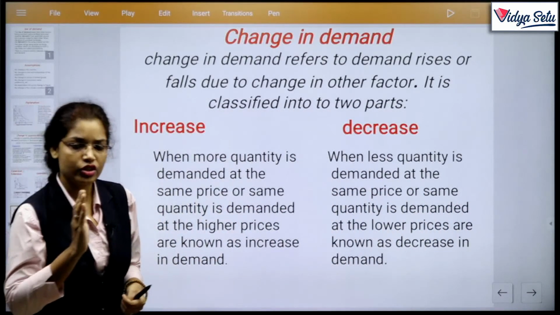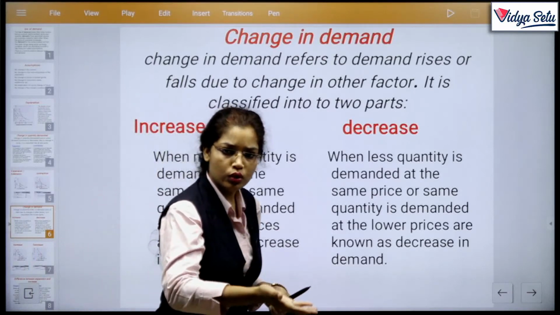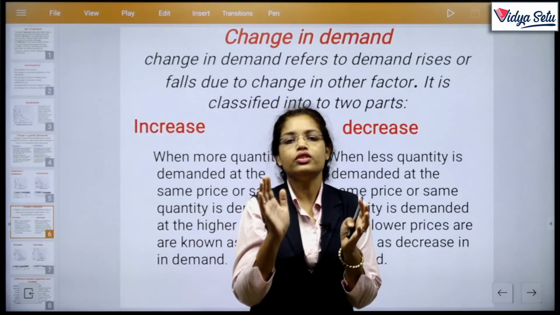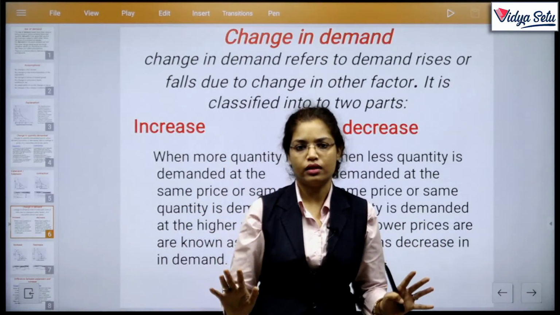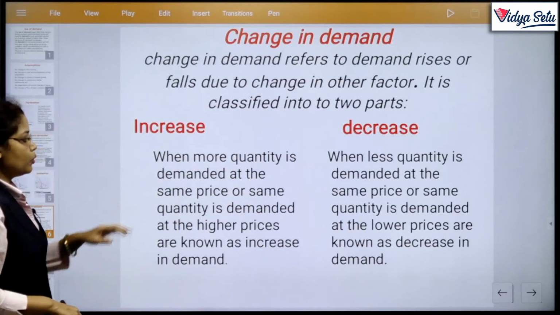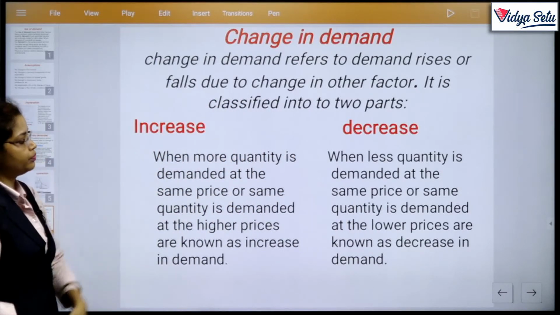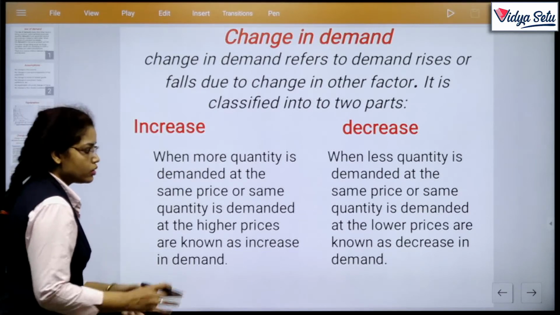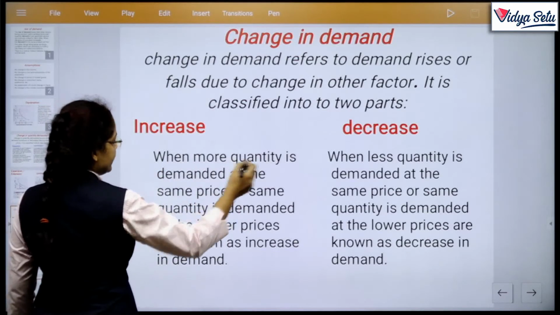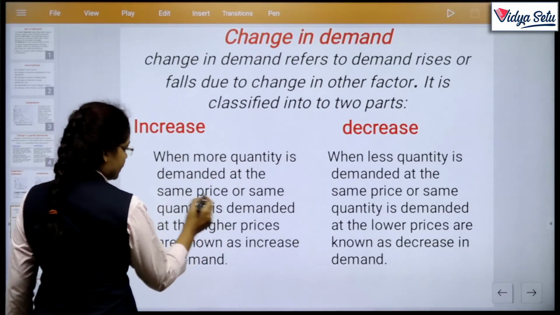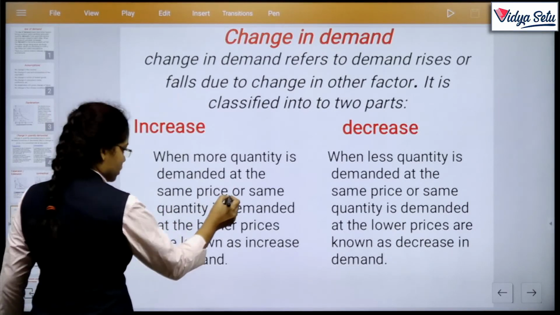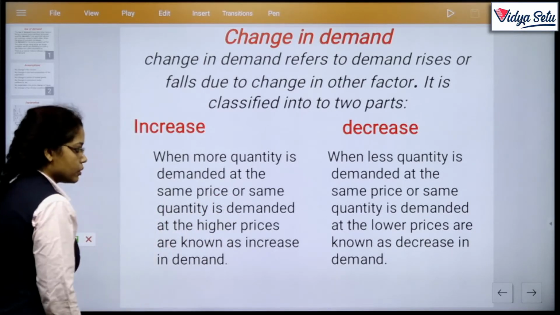And if there is a change in demand due to change in price, then it is called change in quantity demanded. Clear? So, increase is when more quantity is demanded at the same price. Stop. We just understand this sentence first.